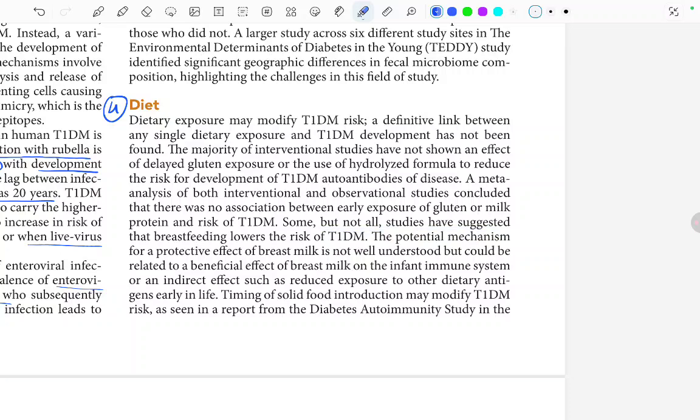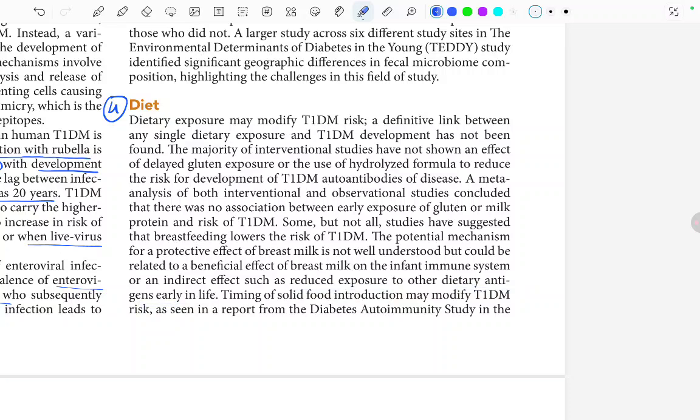Fine. So this was a point that breast milk increases the infant immunity, right? And it also reduces the exposure to other dietary antigens early in life, hence protecting the child from type 1 DM in future.